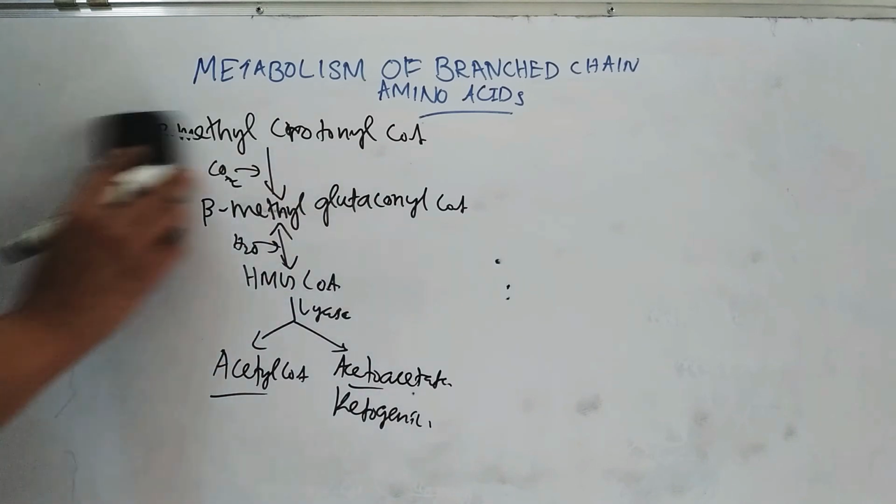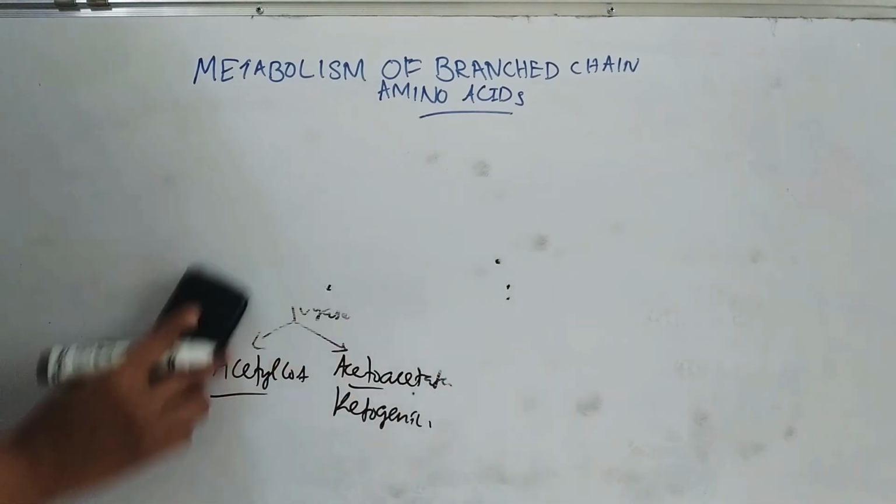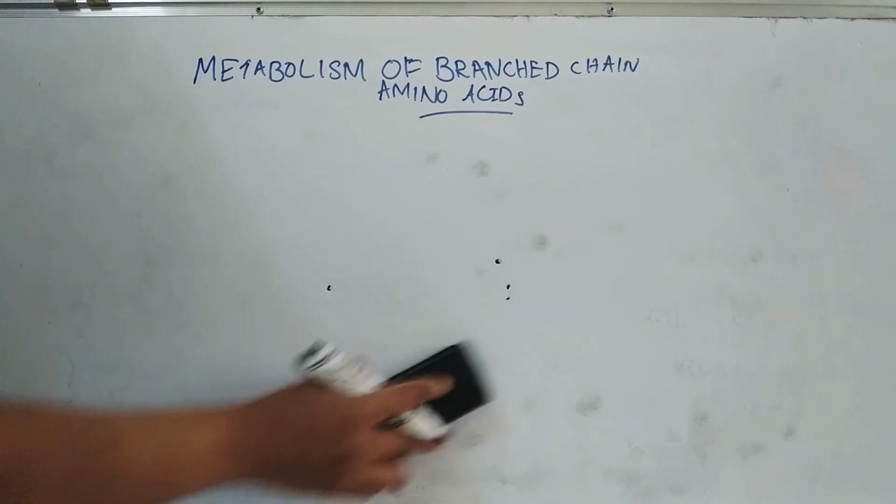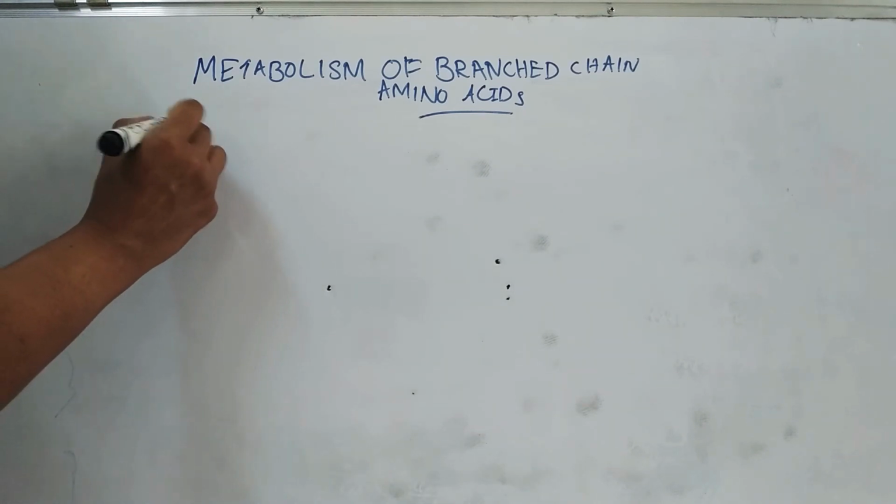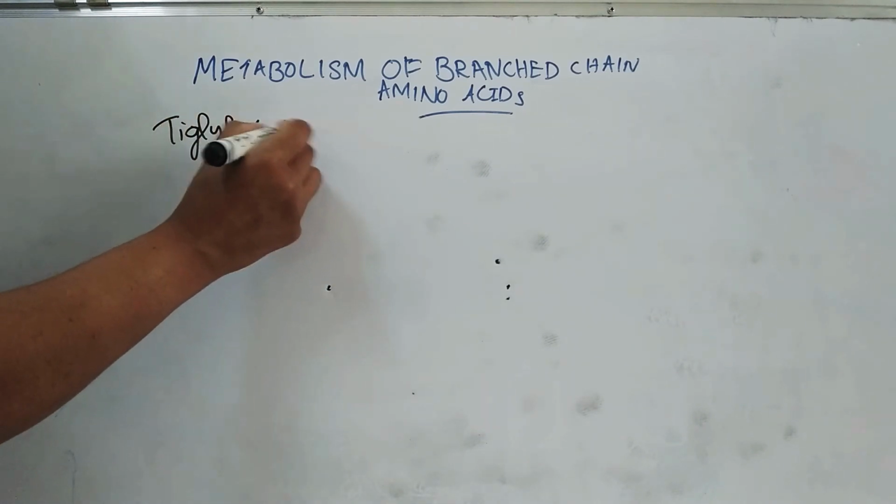Next one is isoleucine. In the common reaction, we get Tiglyl CoA in the metabolism of isoleucine.